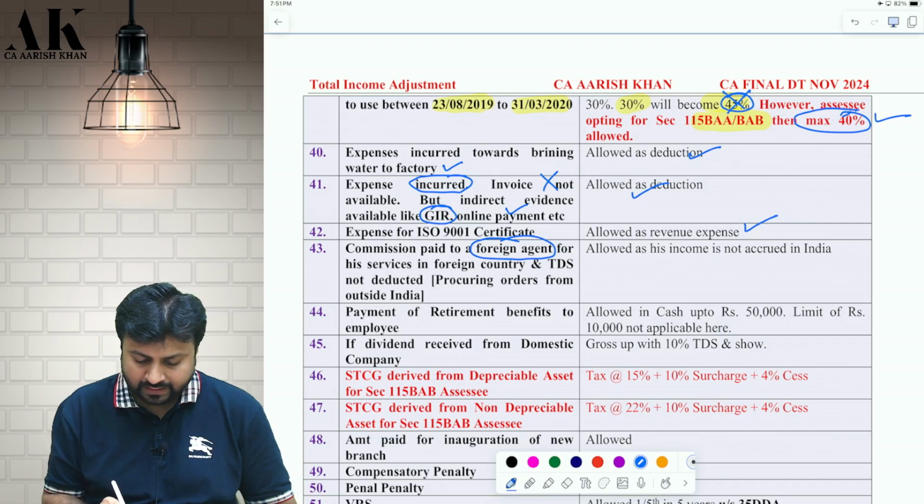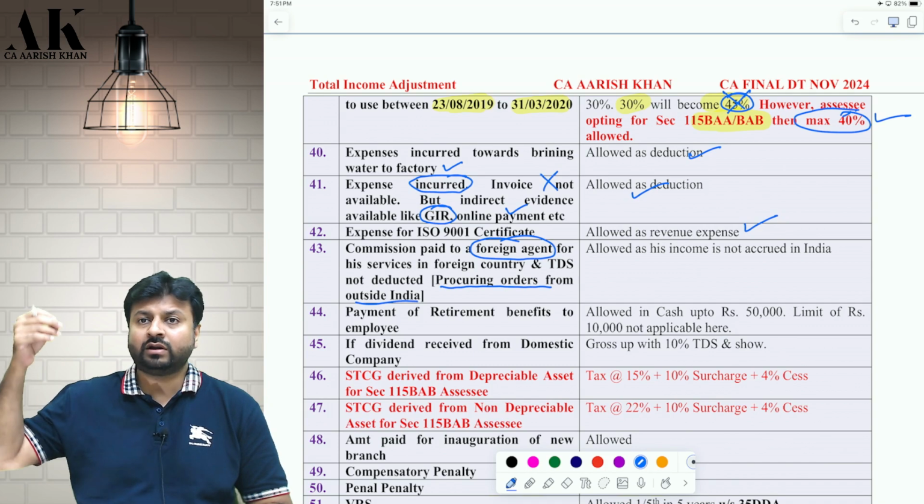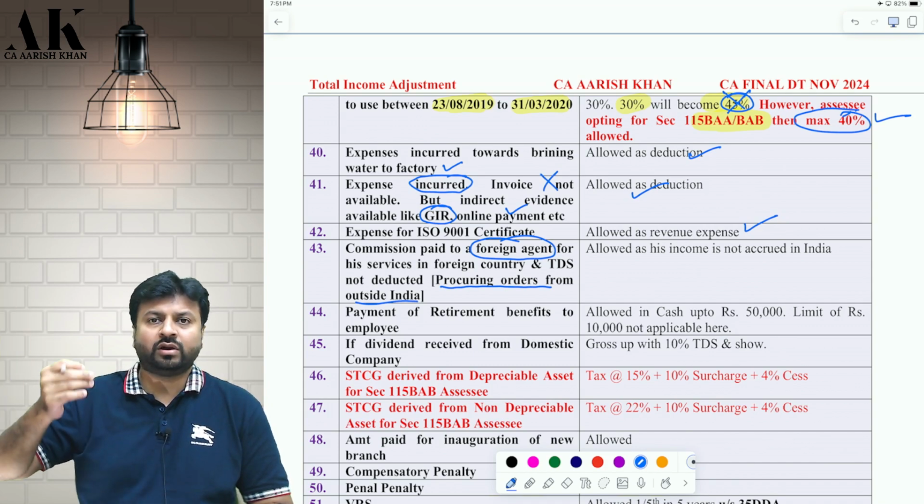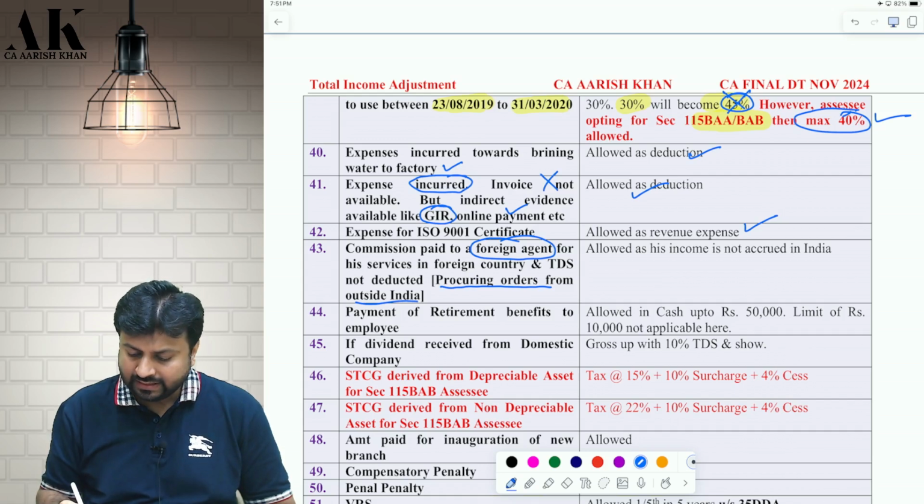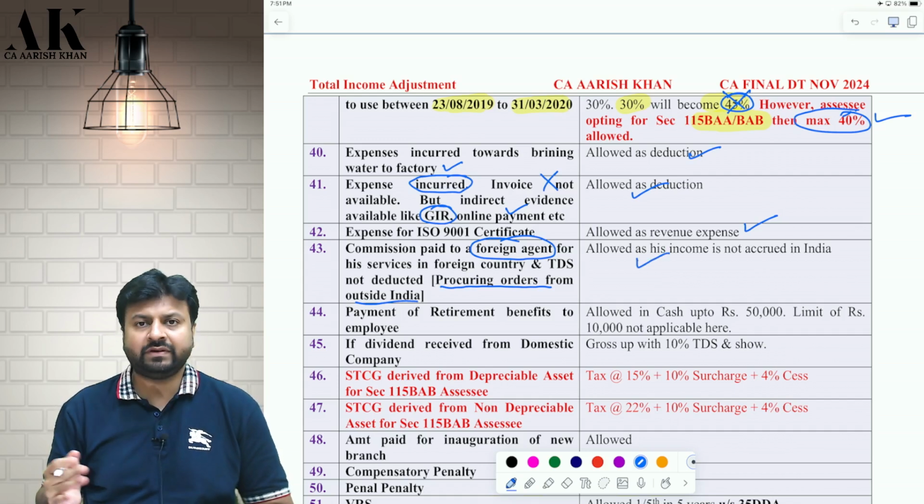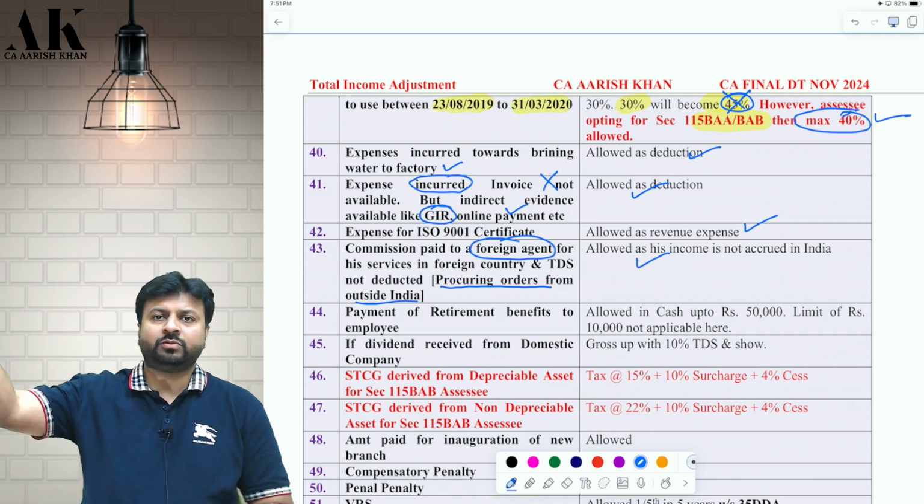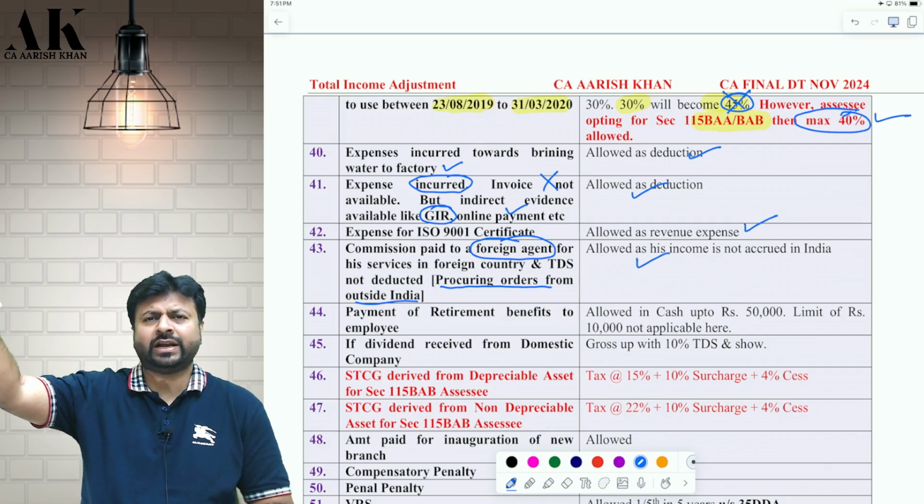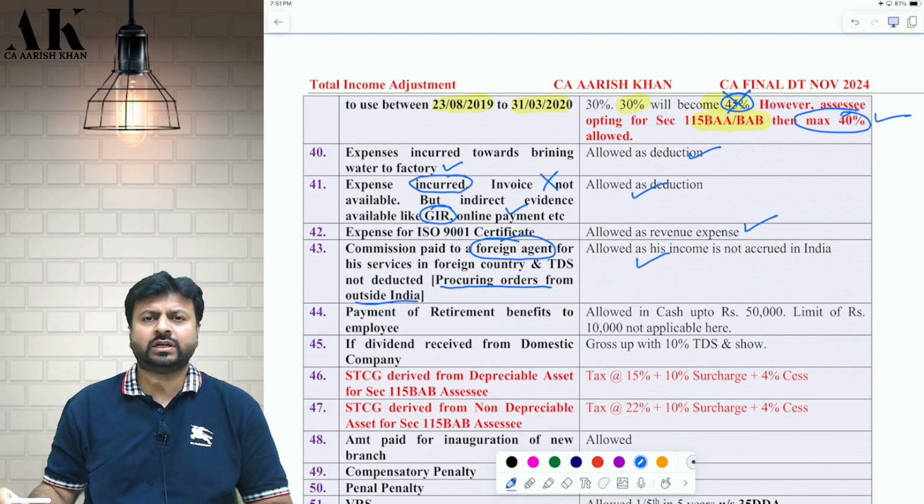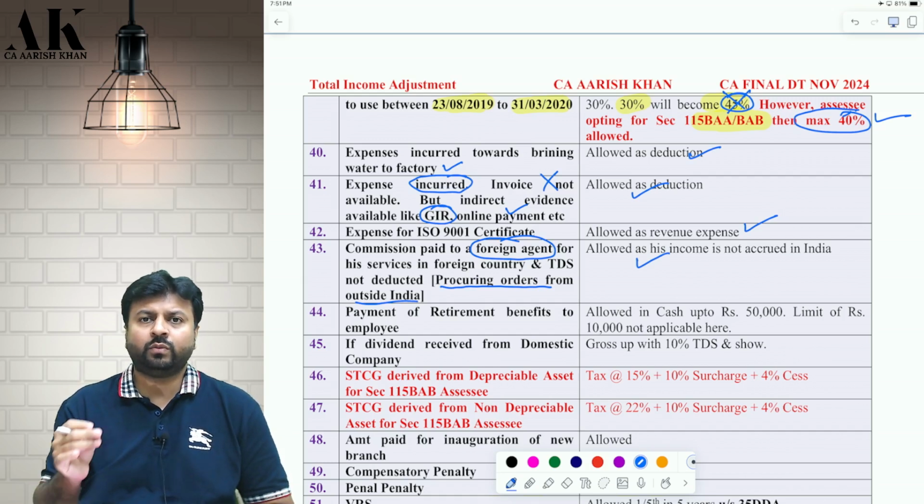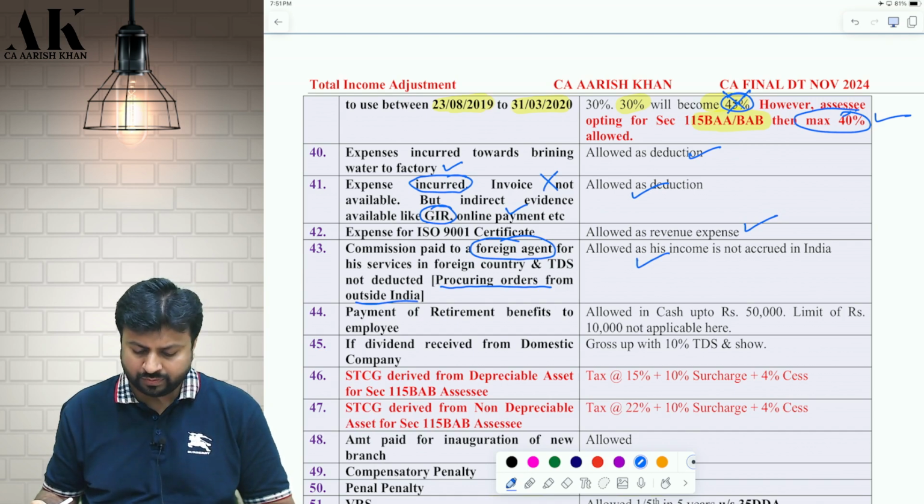For example, he has helped you to procure orders from outside India. Then you do not have to deduct TDS. In that case, it will be allowed as a deduction even without the TDS deduction. Okay. So I made a payment of 10 lakh rupees to a foreign agent who is giving me some services in the United Kingdom. His services are restricted in the United Kingdom. I'm not supposed to deduct TDS. I can claim the expense as commission without deducting the TDS. I hope it is clear.